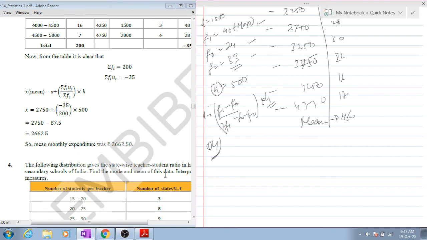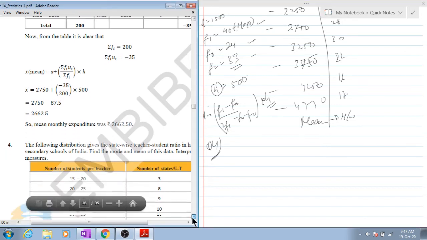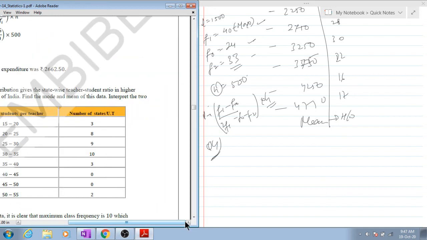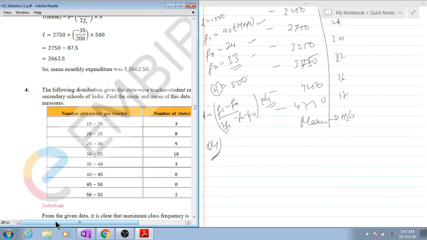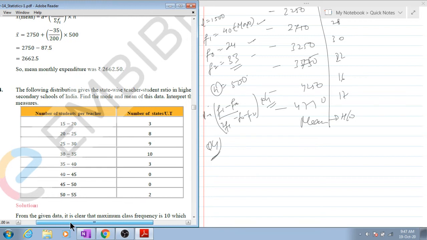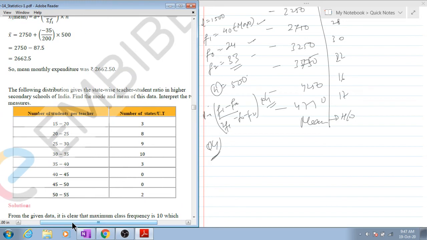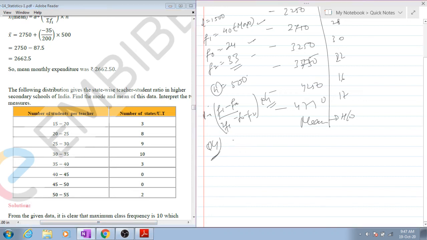So, the following distribution, same thing. Wherever you see a range, you have to find out the class mark. Class mark is 17.5.